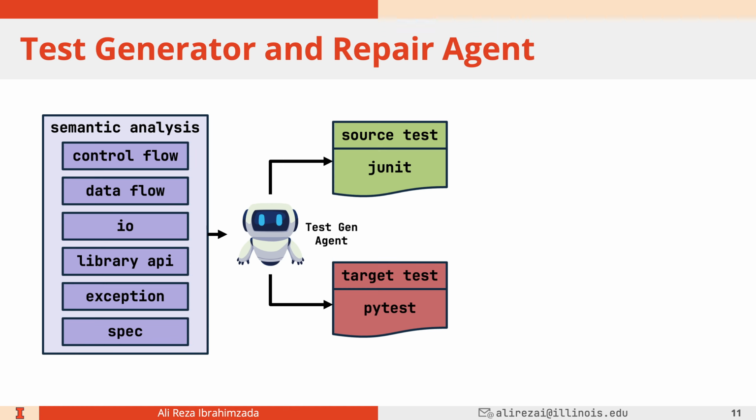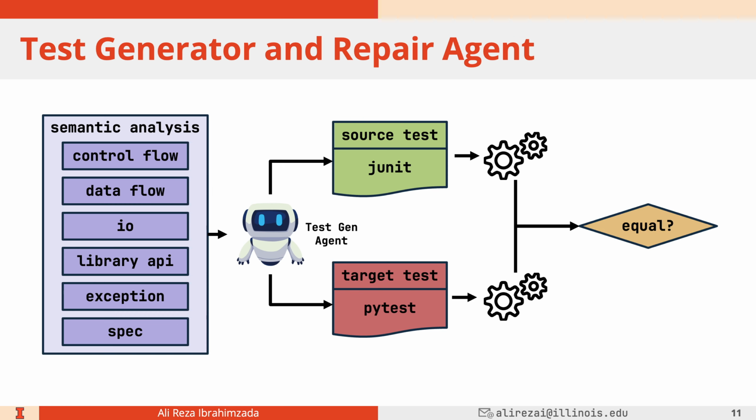For example, if our source language was Java, this agent generates native JUnit tests, and if our target language was Python, it generates native PyTest tests. The idea is to make them integratable later with the code base so that developers can actually use them. These generated tests are then executed and their outputs are compared to each other.